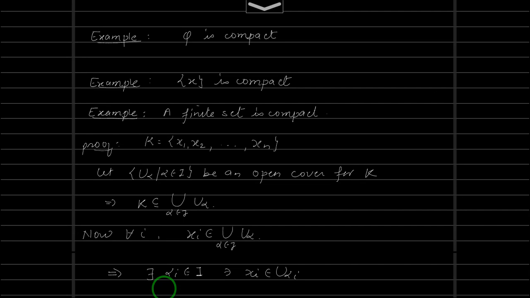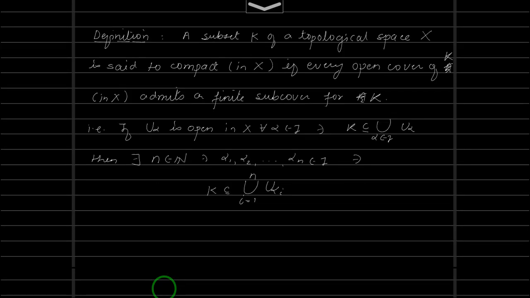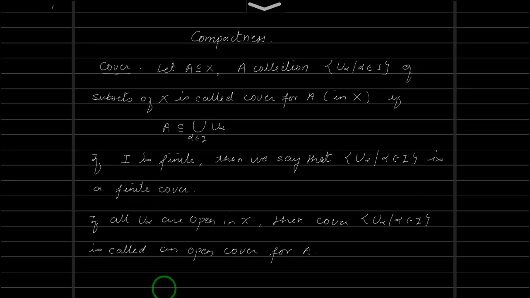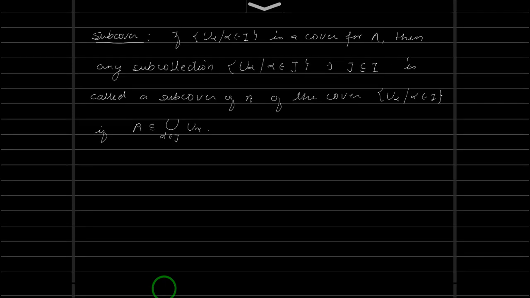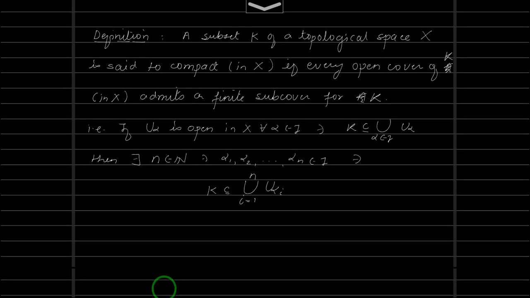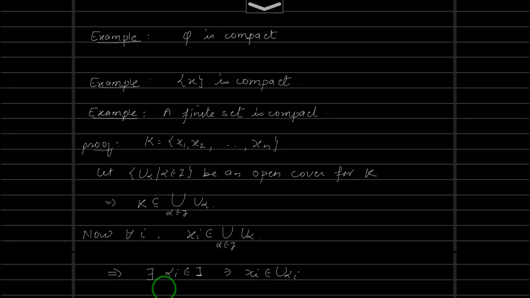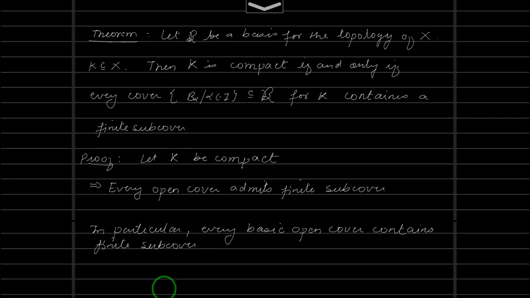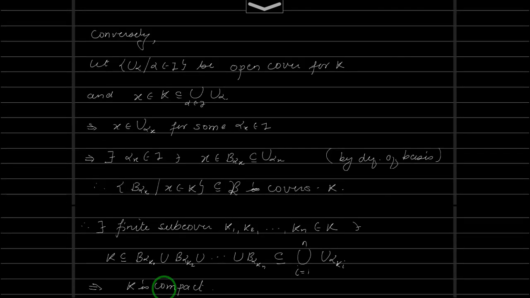Okay, so that's all about today's video. Let's have a quick recap of what we have seen today. We have seen the definition of cover, finite cover and open cover. We have seen the definition of subcover and a compact space. After that we took two or three examples and proved this theorem. So you can take a basic open cover or any open cover; that is equivalent.